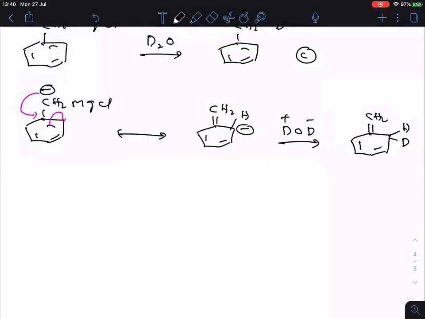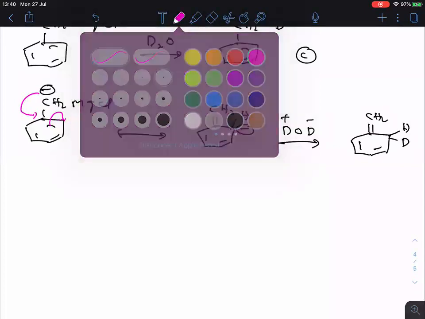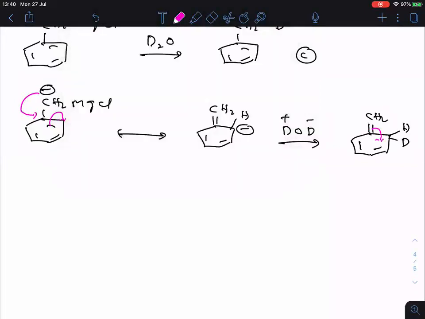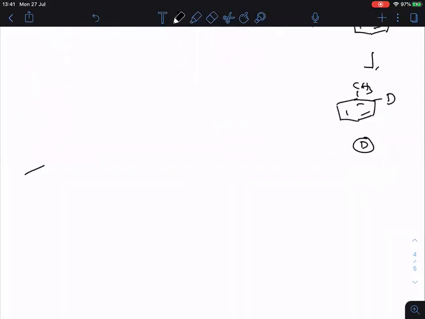Clear? So now what happened here? One pi bond enters into the ring to make the ring aromatic. Then this hydrogen will go near to the carbon. Clear? Then what is the product formed here? The ring will become aromatic again, and this is the CH3, this is the D, and this is your D product. Clear? Now what about the E product?